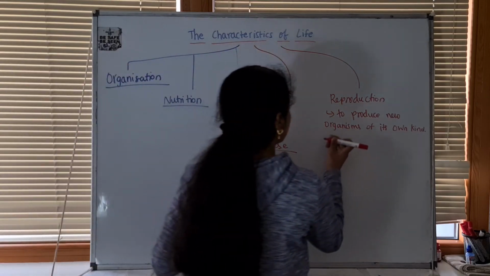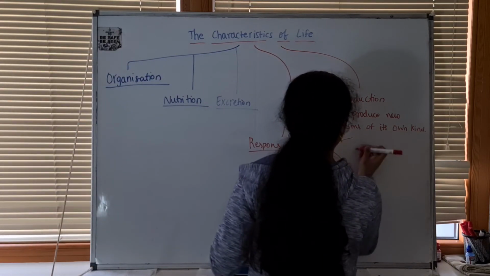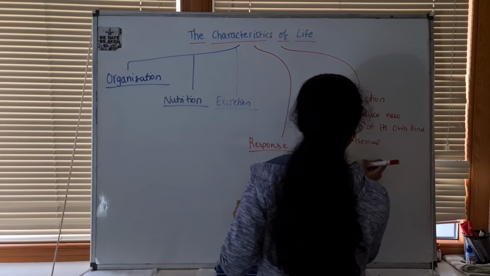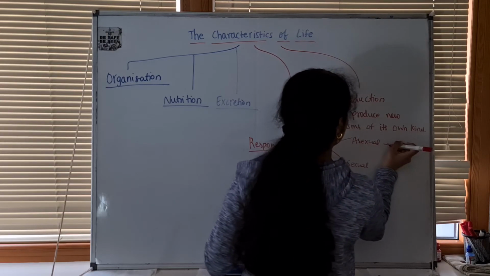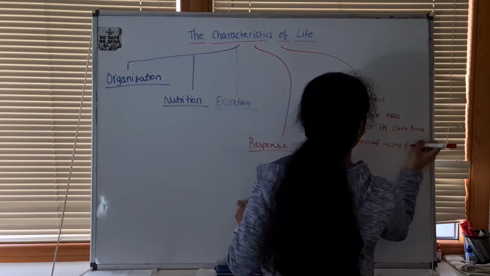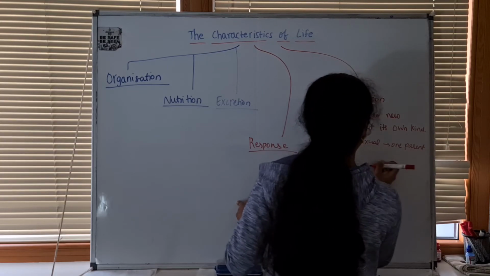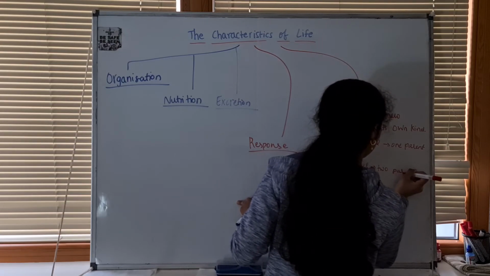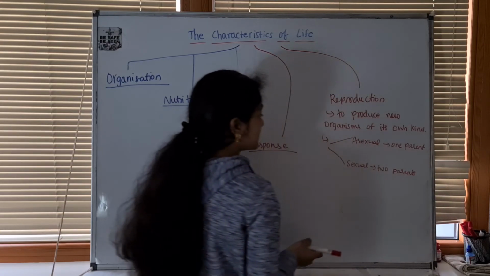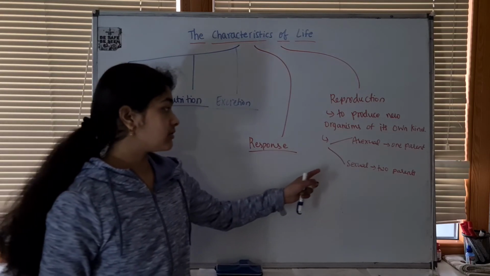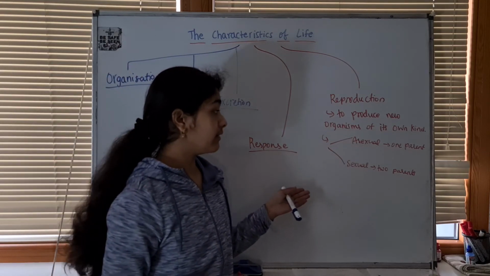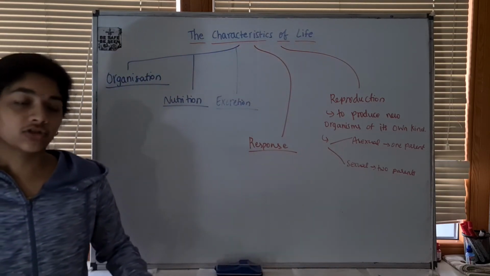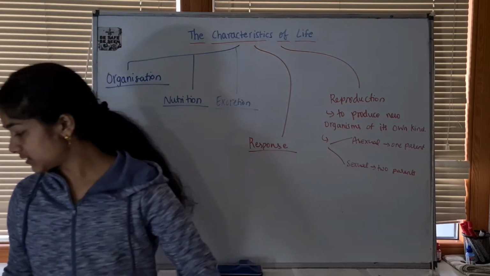So we know that there are two types of reproduction: asexual and sexual reproduction. In asexual reproduction, there is just one parent, and in sexual reproduction, there's two parents. So asexual reproduction is carried out by budding, binary fission. So these are some examples of asexual reproduction. And sexual reproduction happens in humans.